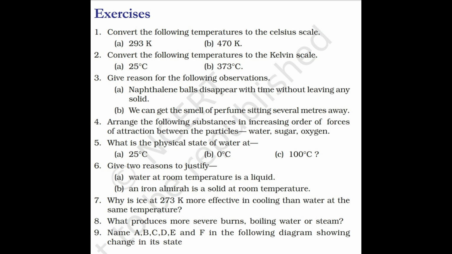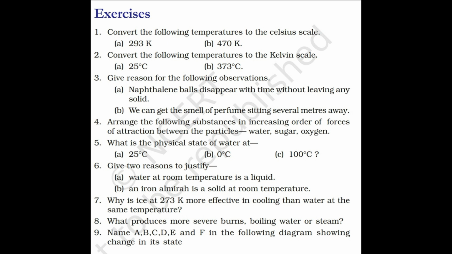Convert the following temperatures to the Kelvin scale: 25 degrees centigrade, 373 degrees Celsius. Give reason for the following observations. Naphthalene balls disappear with time without leaving any solid. We can get the smell of perfume sitting several meters away. Arrange the following substances in increasing order of forces of attraction between the particles: water, sugar, oxygen. What is the physical state of water at 25 degrees centigrade, 0 degrees centigrade, 100 degrees centigrade? Give 2 reasons to justify.